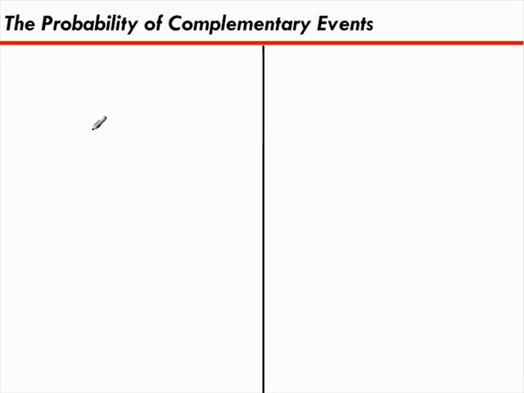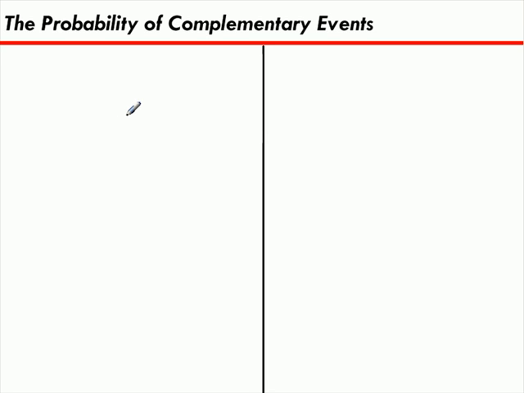So if you have a pizza on a table with 8 slices and I take away 2 slices, the complementary event is leaving 6 slices behind. I've taken 2 away. That's the event we're looking at. But the complementary event is like the opposite. So 2 slices removed, while the complementary event means 6 slices left behind.